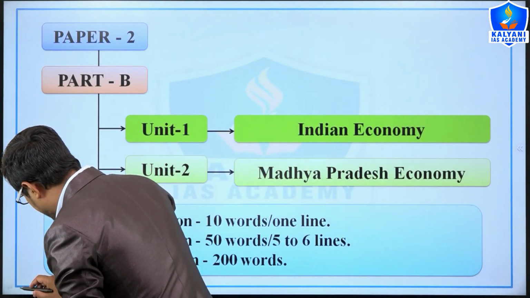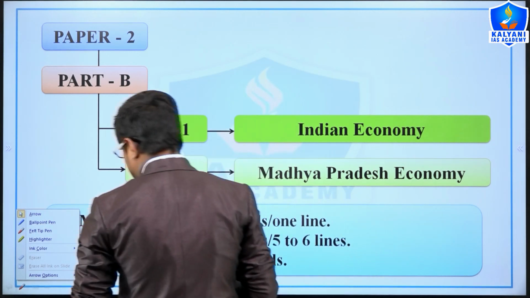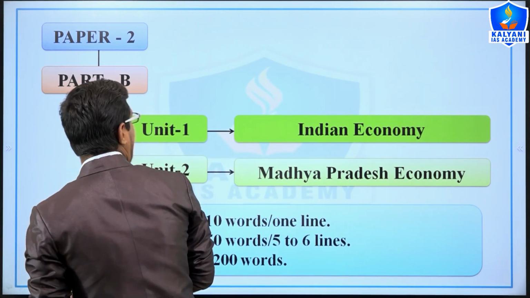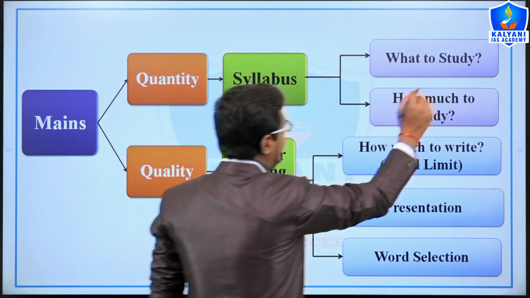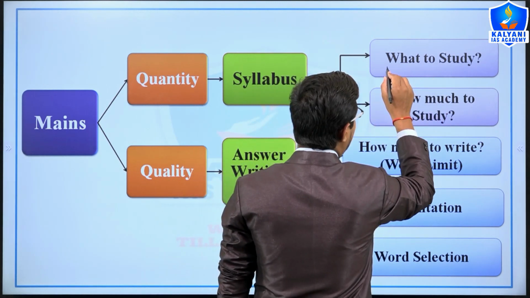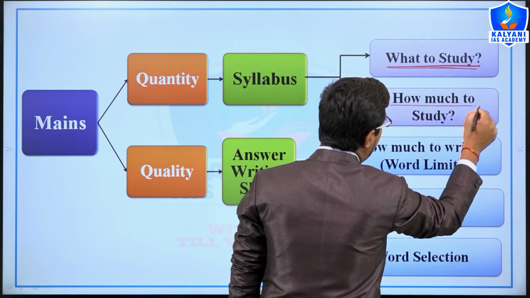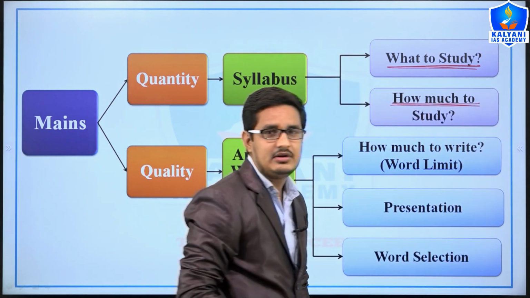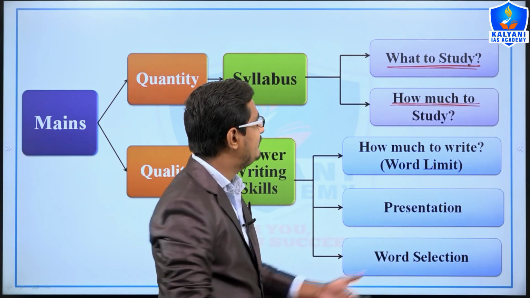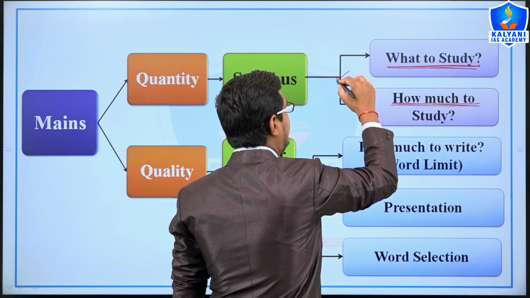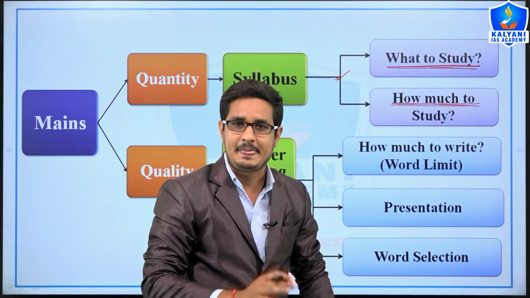So we will follow the syllabus of our mains examination, and whatever is mentioned in it will be widely covered.